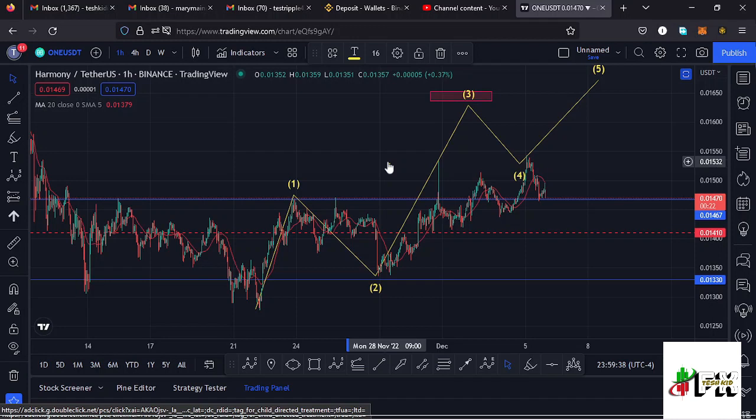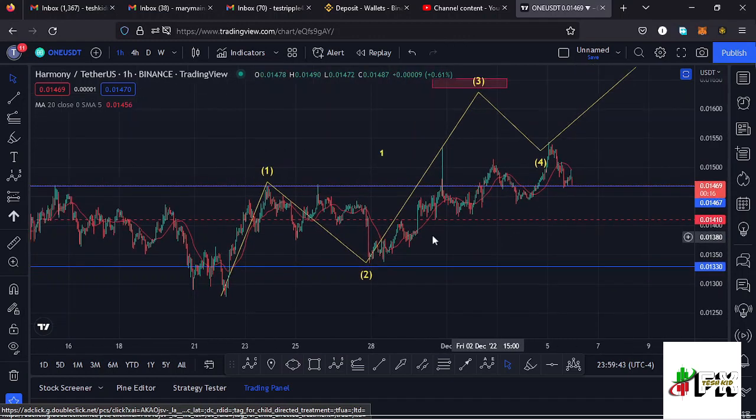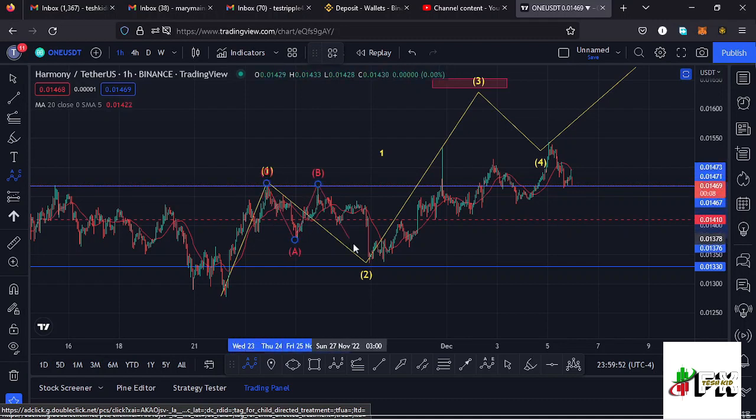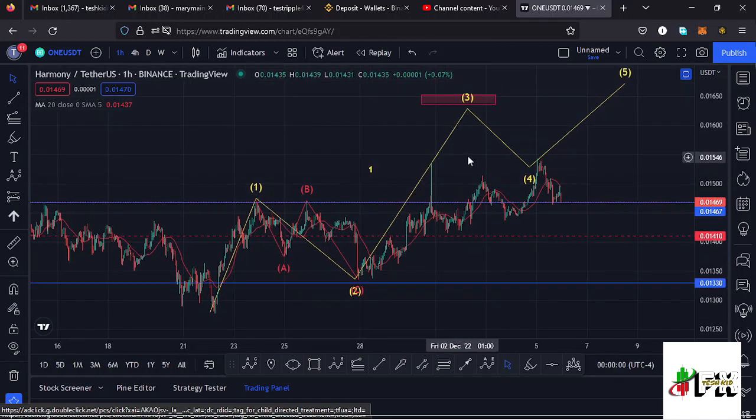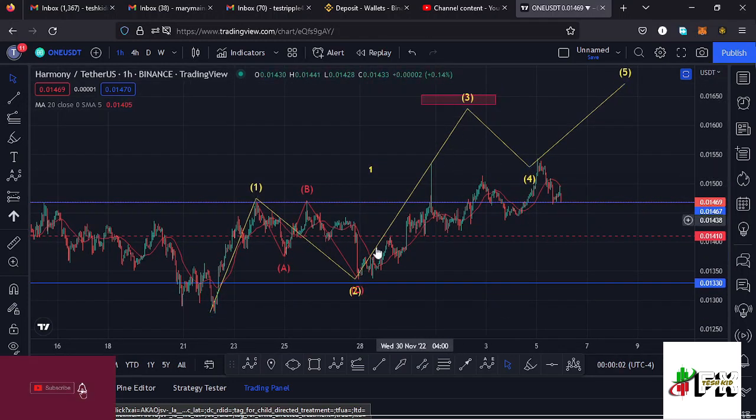And getting a little bit into the details of the formation of this Elliott wave structure, in the formation of a second wave, which is a corrective wave, we also expected to see an ABC corrective structure, and I believe that is what we are seeing over here, having that as the wave A, then a wave B, then we continued pushing even lower in the formation of that wave C, which fully maximized the formation of that second wave. Then we are seeing a very nice bounce over here in the formation of this wave 3,